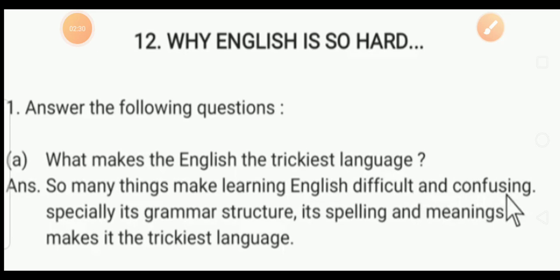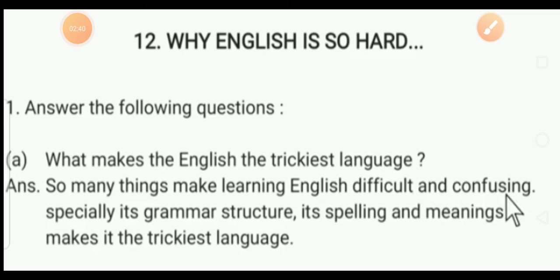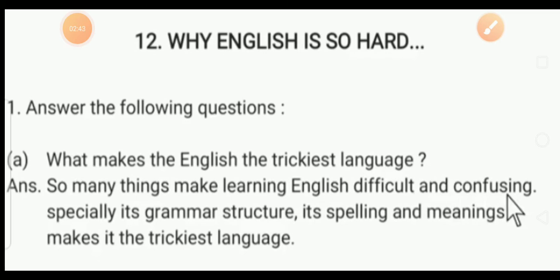So this type of example you study in this poem. Some pronouns you study in this poem like he, she, it. These are the third person singular pronouns, and its plural form is they.